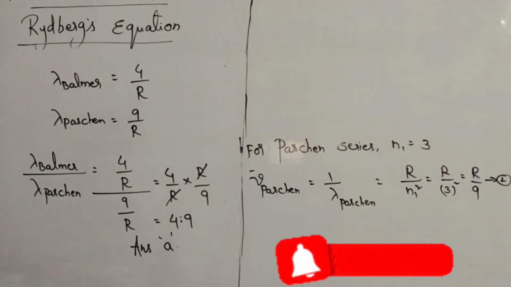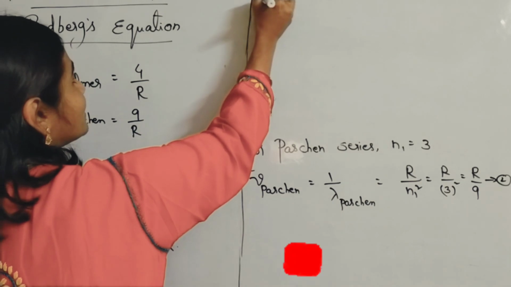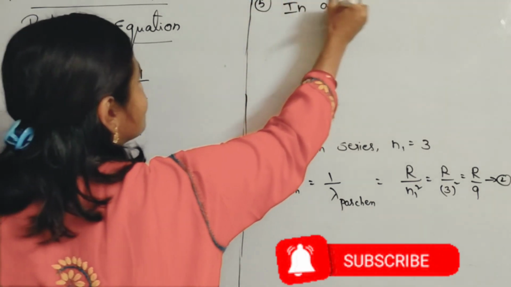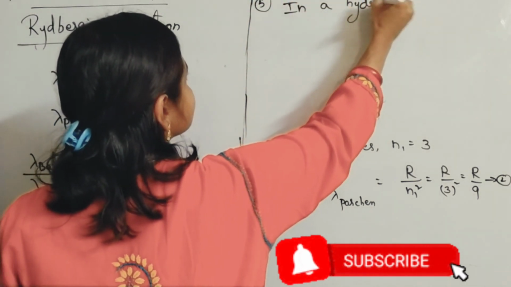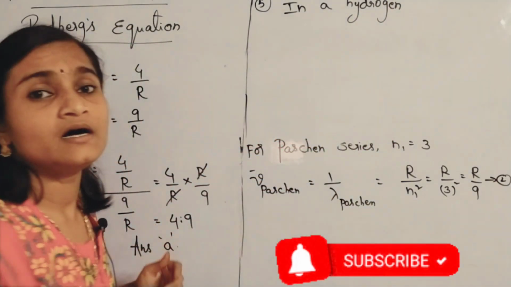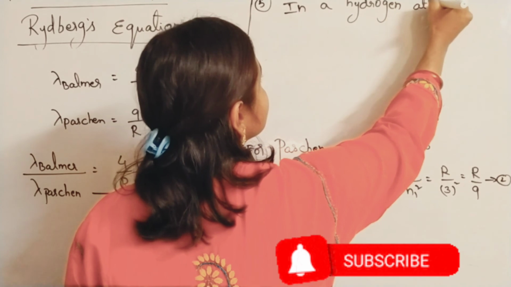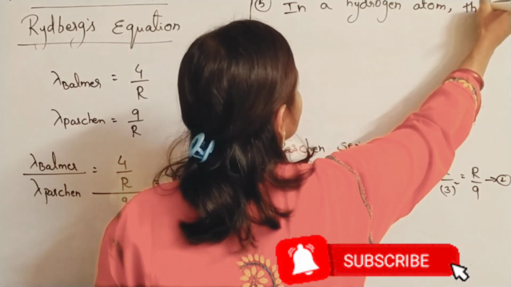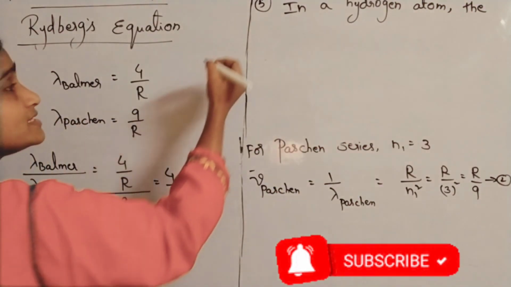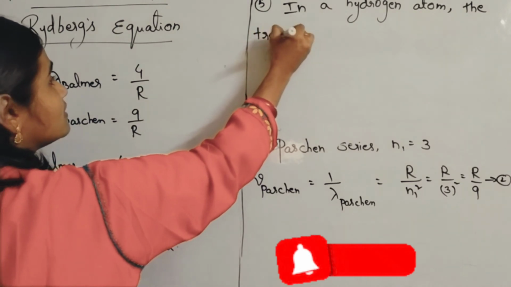Okay, in a hydrogen atom, the transition takes place from n is equal to 3 to n is equal to 2. Question number 5. In a hydrogen atom, the transition takes place between what?